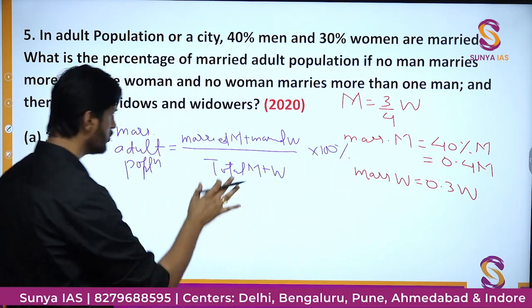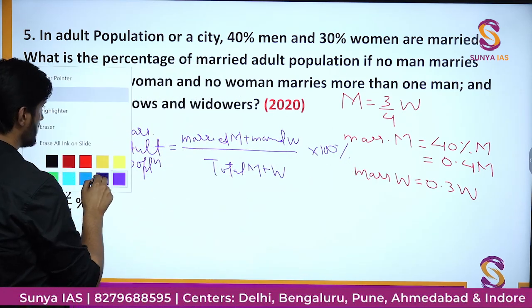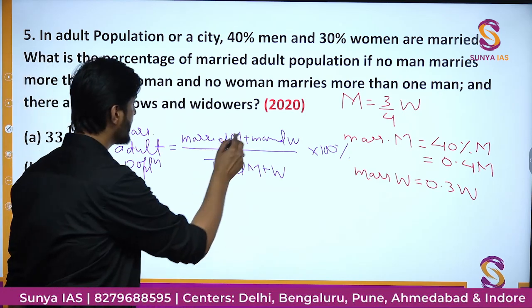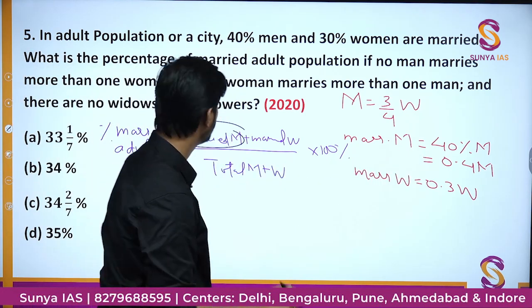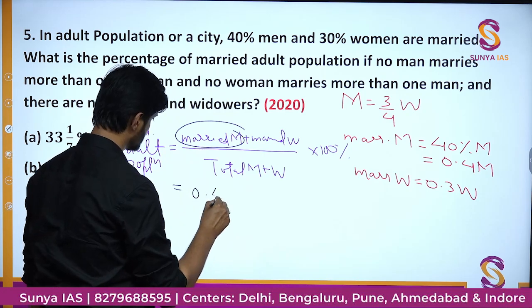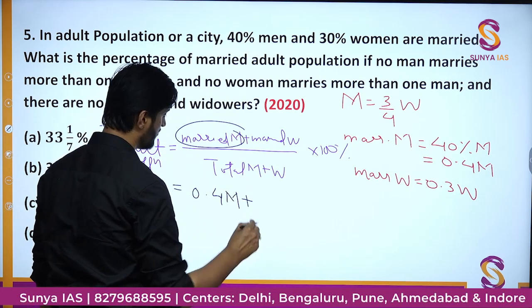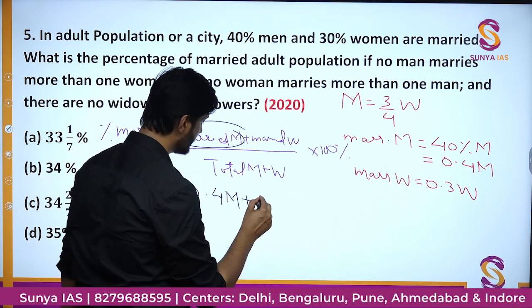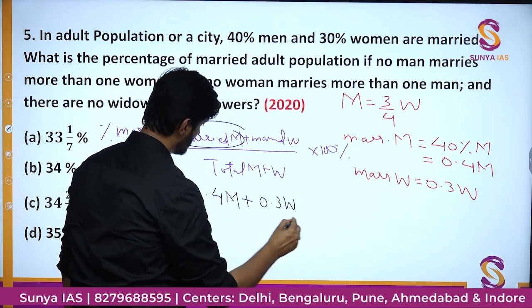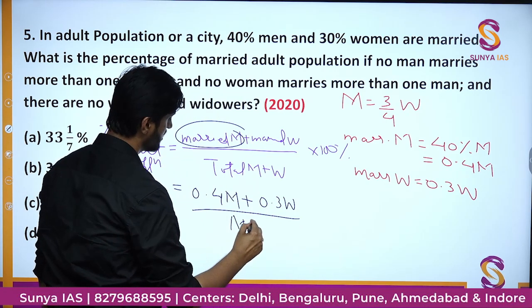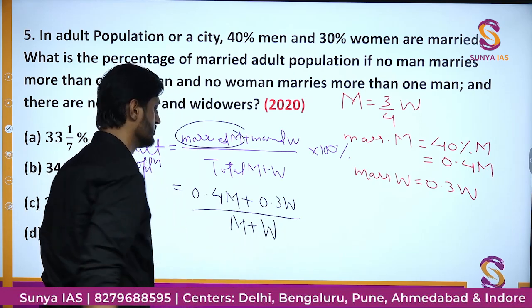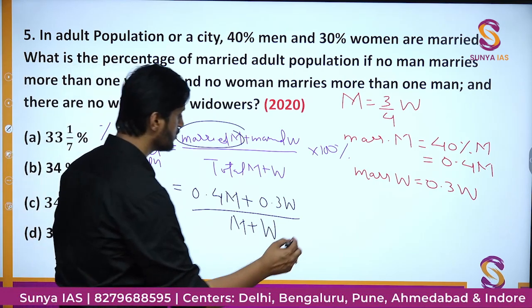Now I am writing in a crude way so that we just put the values. What is the number of married men? They are 0.4 M. What is the number of married women? They are 0.3 W. Total men are capital M and total women are capital W. Into 100 we have to do.